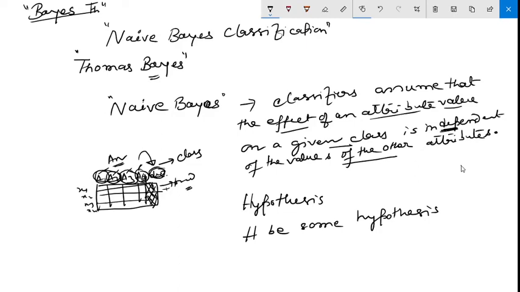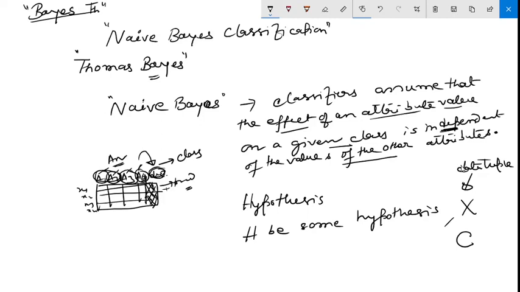That is called hypothesis. Such as the data tuple X belongs to a specified class C. Based on this, the Bayesian classifier was actually developed from Bayes theorem.